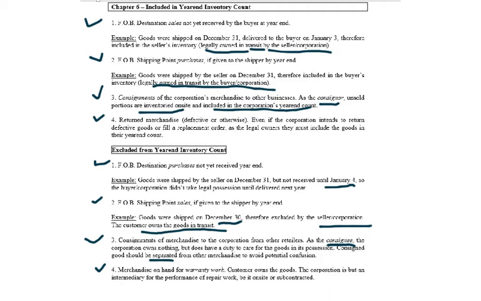So really, of these 4 that we're looking at, this is the only one maybe you have to be aware of, really, is if you get consignments of goods, make sure that you separate those goods from yours so that they don't accidentally get included in your count. That's really the only one you've got to concern yourself with.